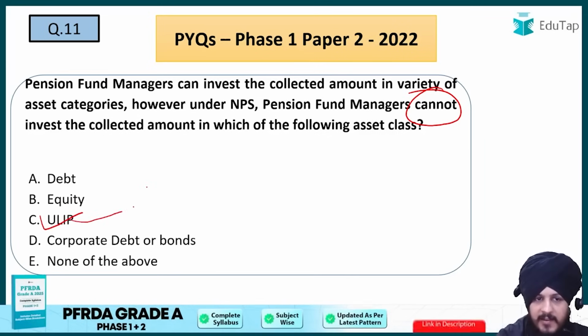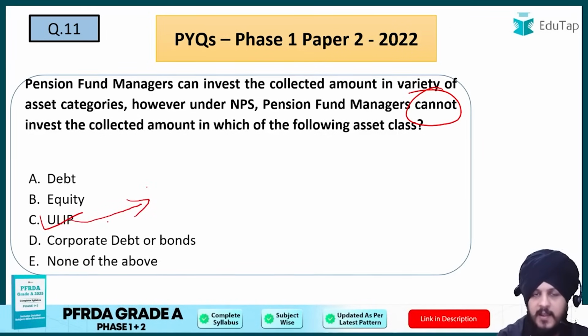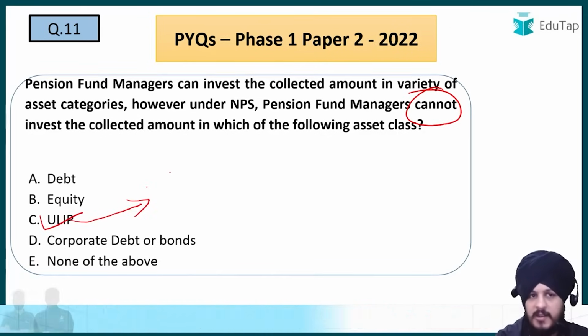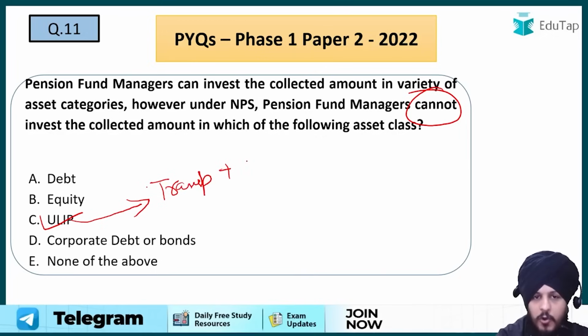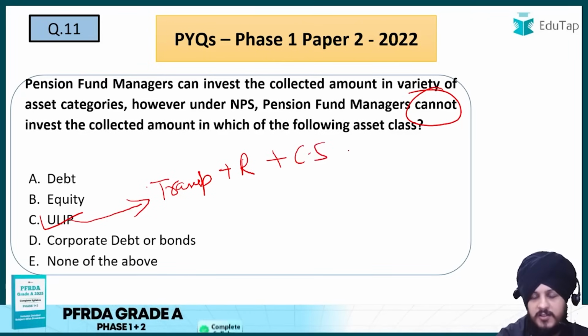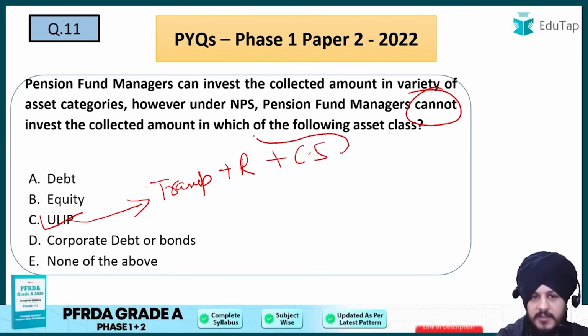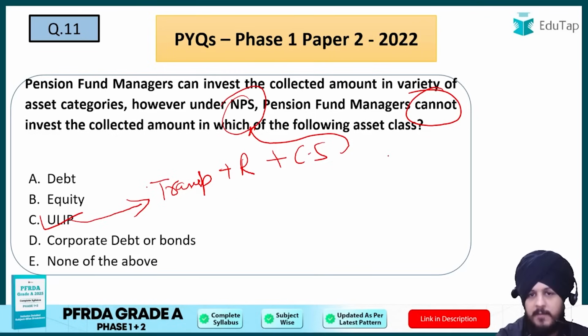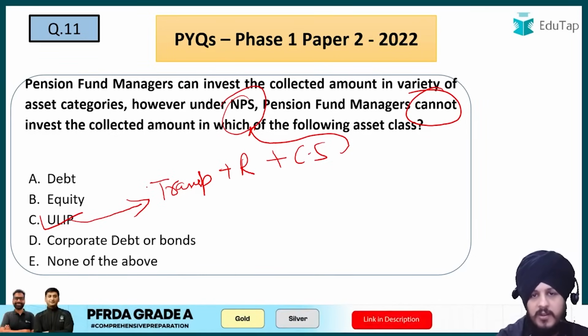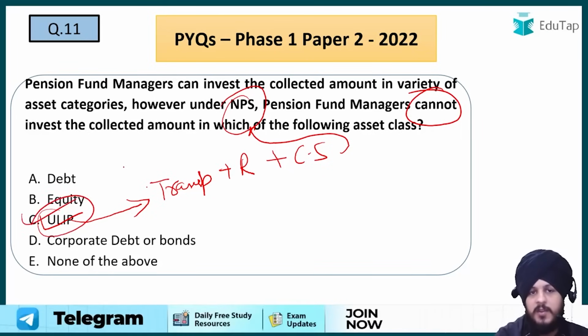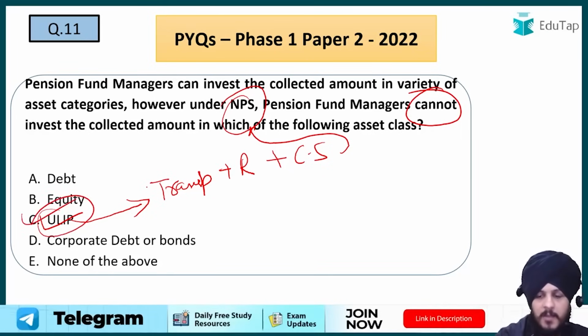Now ULIP basically it is insurance cum investment assets, and basically they are regulated by IRDAI. The point is that if you talk about ULIP and if you talk about the transparency that is with them, if we talk about their risk nature, if we talk about very importantly their cost structure, that does not fit the objective of NPS, right? So that is why basically the pension fund manager, they are not allowed to invest the amount in these asset classes, right? So that is why C is going to be the answer with respect to this question.